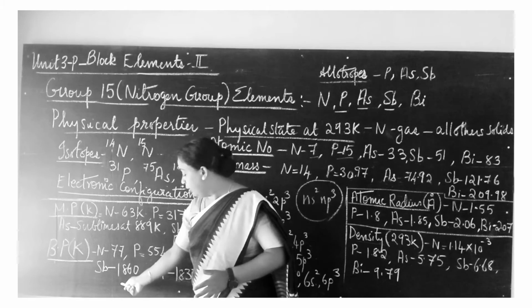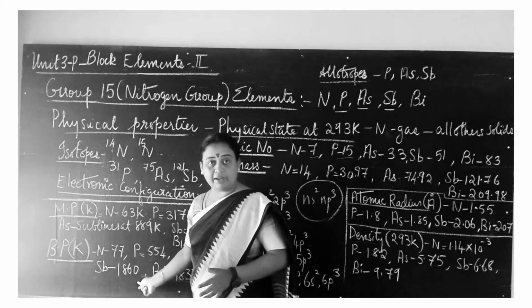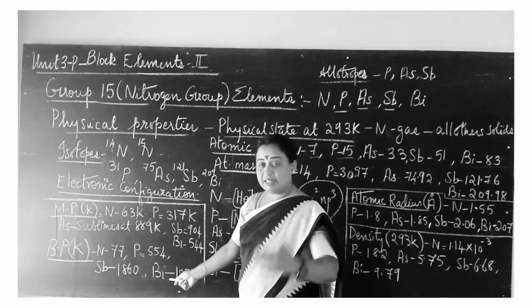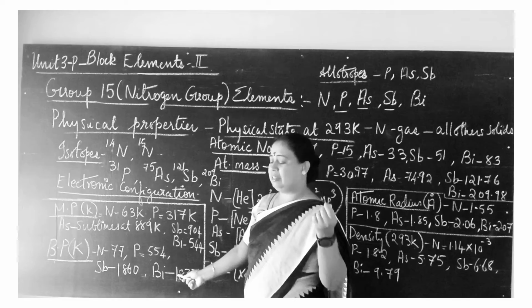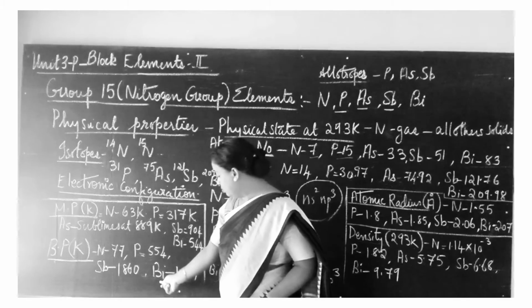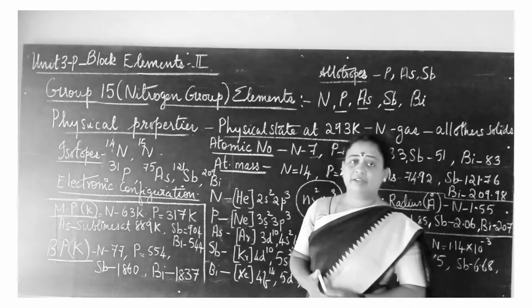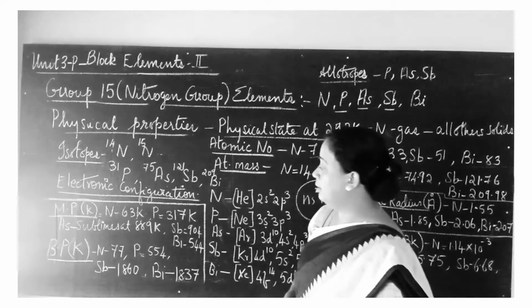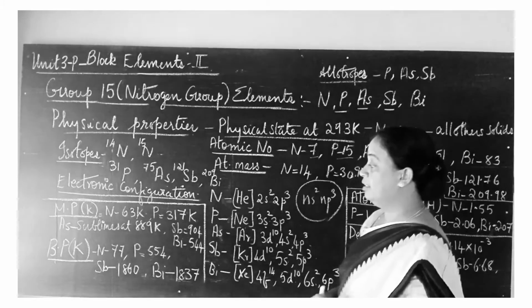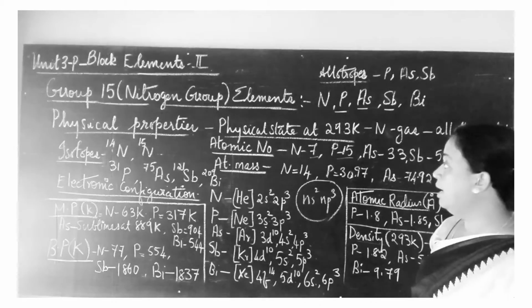For antimony the boiling point is 1860 Kelvin, but for bismuth it is 1837 Kelvin, a slight decrease. So that is the trend for boiling point and melting point.